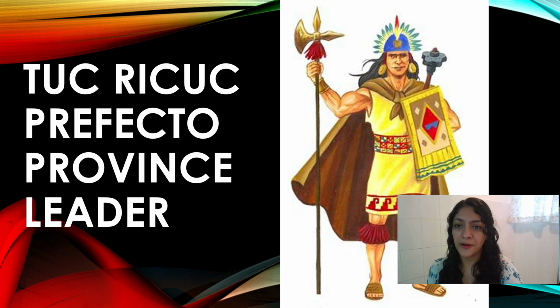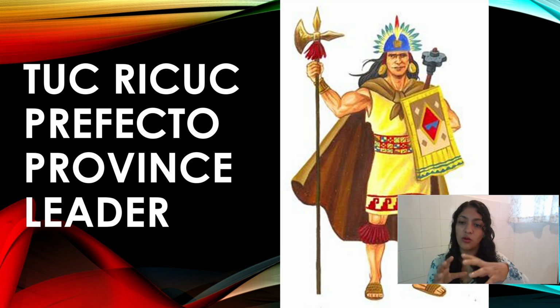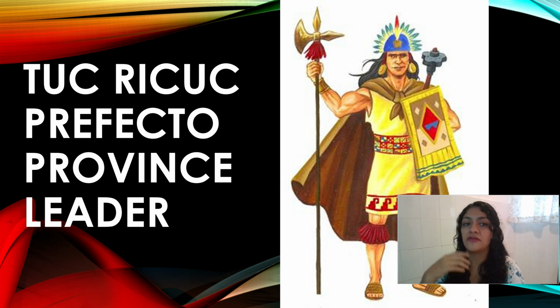Now, inside each apu-apu, inside each suyo, we also have the tuk-rikuk. We will translate it to our prefecto, or the province leader. He's also inside one of these suyos, but it's divided into provinces. So the prefecto of each province will be another leader, lower in hierarchy than the